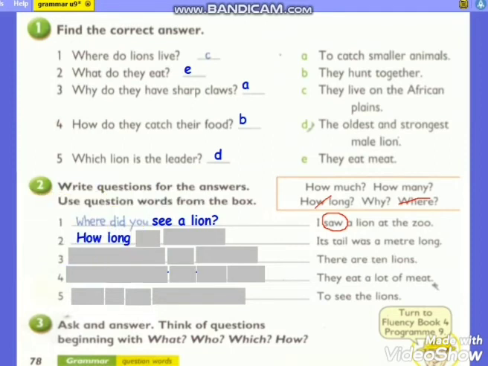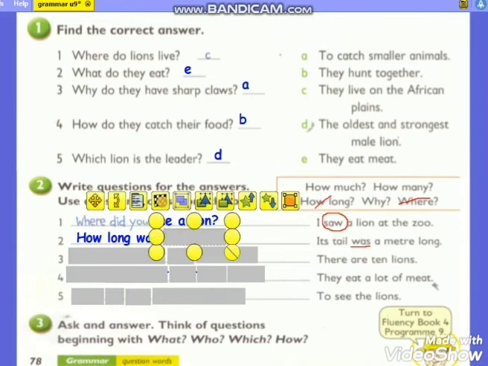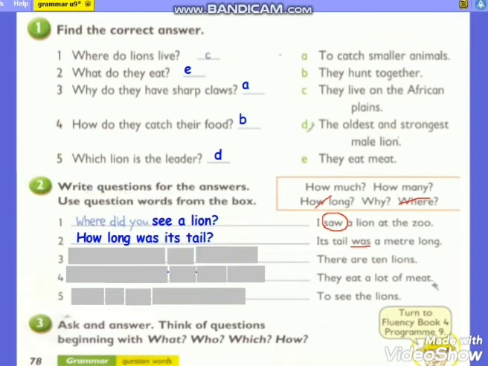Can you find it in the sentence? Yes, here we have was. So, how long was? Then you have to complete the sentence. We are talking about what? Yes, its tail. Then add the question mark.